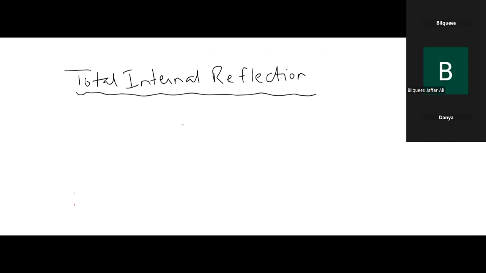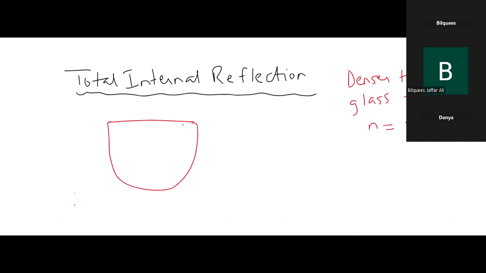As I told you, for total internal reflection to take place, the first condition is we have to move from denser to rarer. That means we have to move the light ray from glass to air. So if I'm moving the light ray from glass to air, the ratio must be sine of angle R to the sine of angle I, right? You have to keep these things in mind.